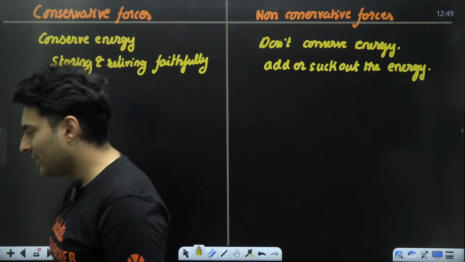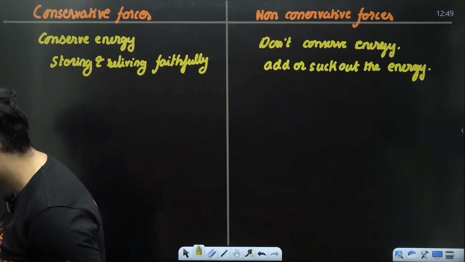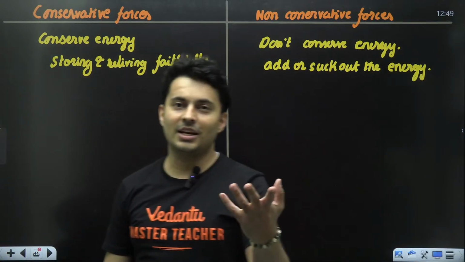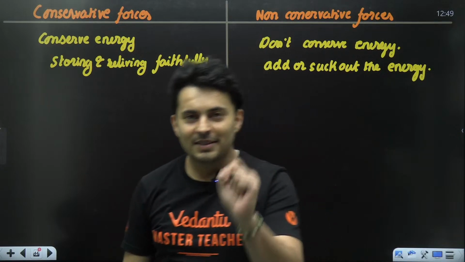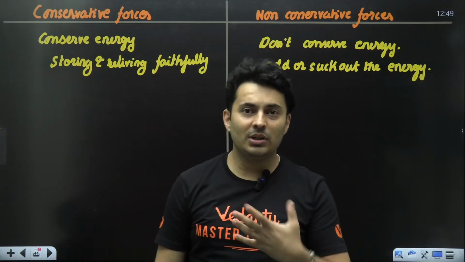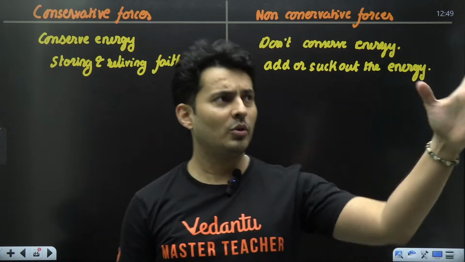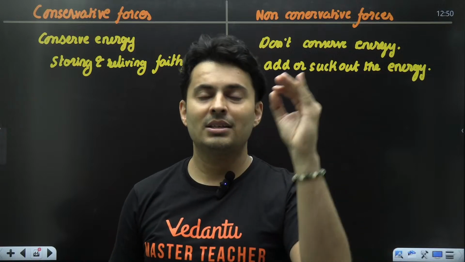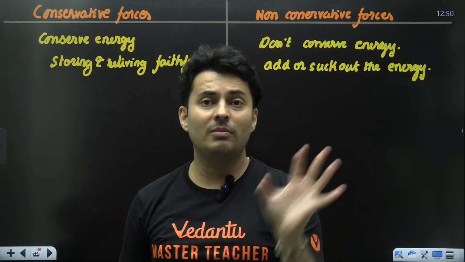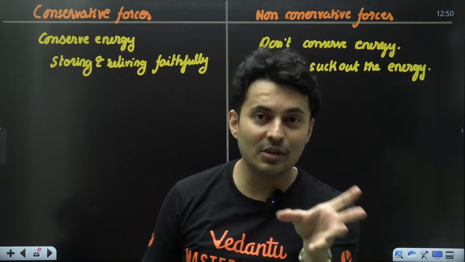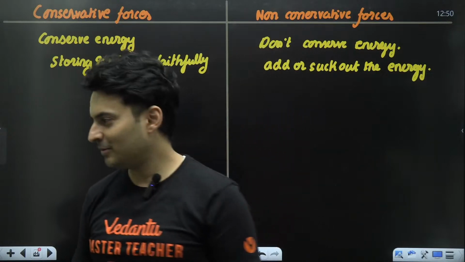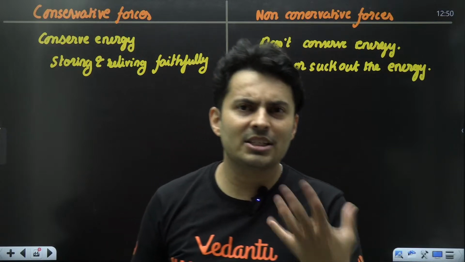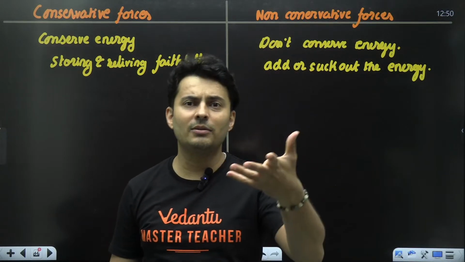Also, one more thing. Sir, but work is a scalar, but it can be negative and positive. Shalini, even charge is a scalar, but charge can be positive and negative. See, what happens in school, we have been told vectors have sign, positive, negative, and scalars have no sign, only magnitude. Just because it has a value does not mean it is always positive. It can be 0, negative, or positive. Just because something has a sign does not mean it has a direction. Just like charge: positive charge, negative charge.